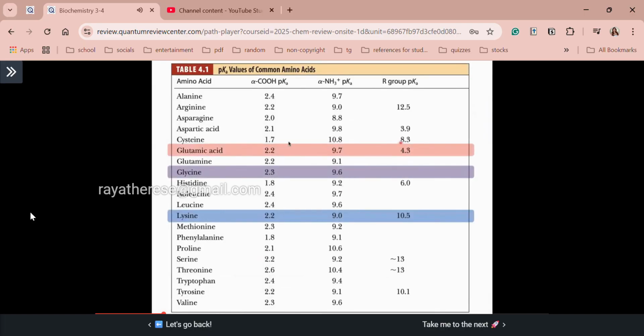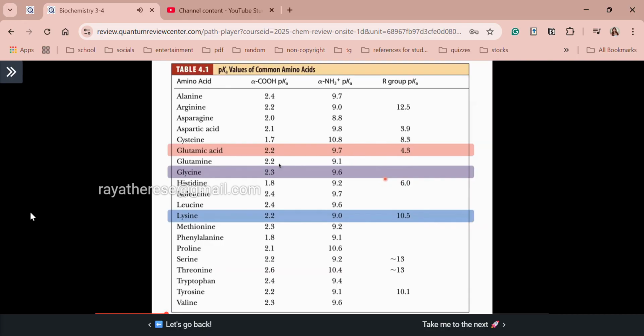Glutamic acid, as you can see, it has an extra ionizable group. Glycine, neutral siya. Lysine, basic. So of course, meron siyang additional ionizable group. And class, just a tip, if you're confused, which values should you use to plug in the formula? So first one, if an amino acid side chain contains an acidic or basic group, or they have 3 pKa values, always remember na ang gagamitin yung pKa values are those that are near to each other or close to each other.